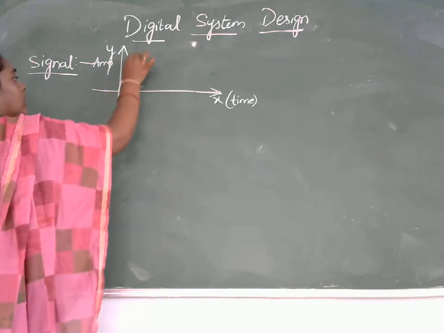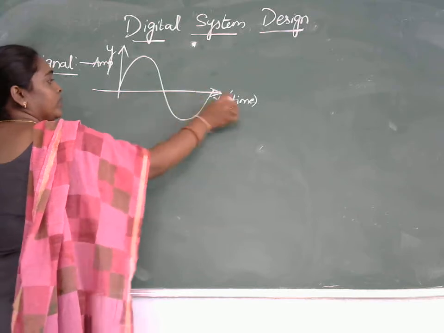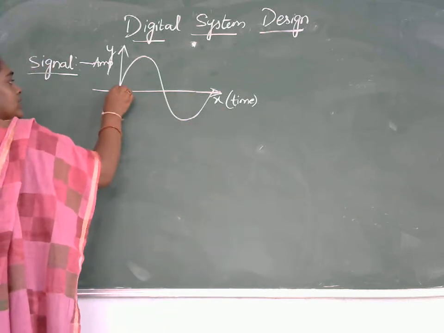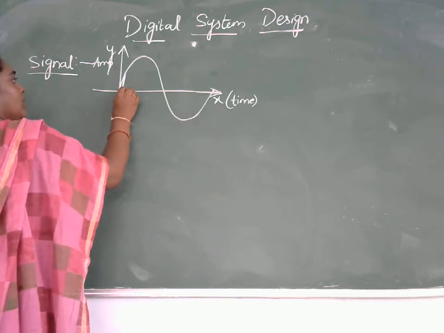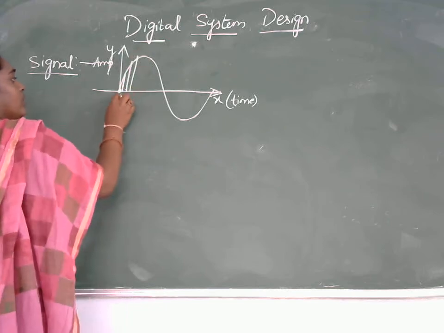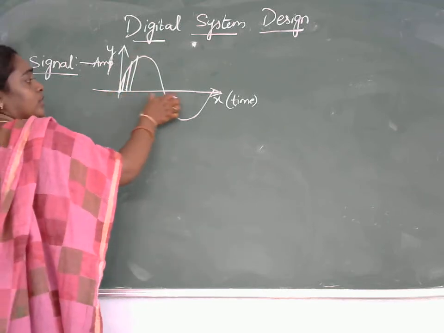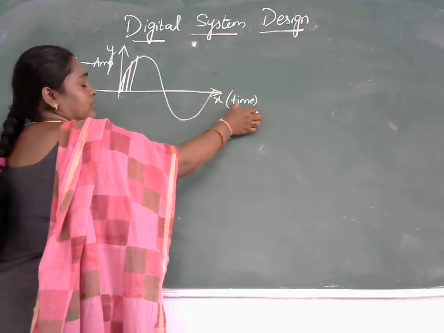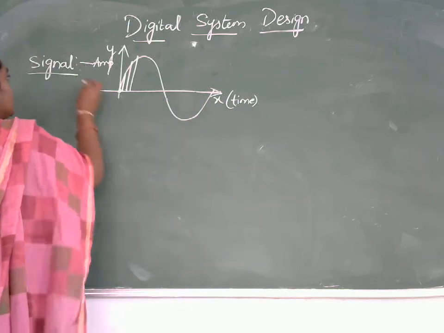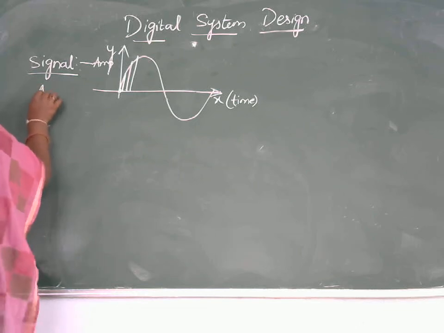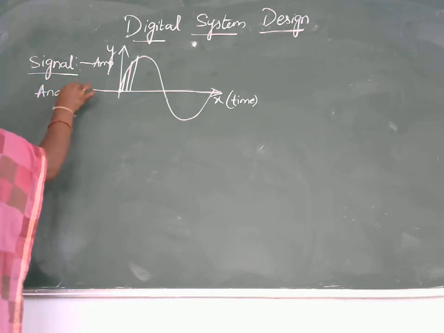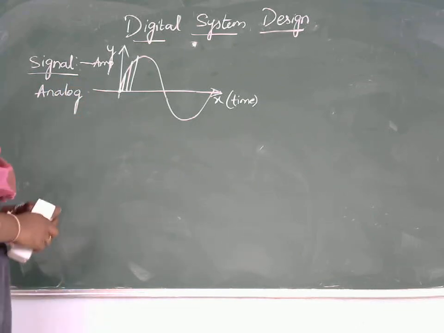If a signal continuously varies with respect to time, means at each and every instant of time the amplitude of the signal is going to be changed, such signals are called analog signals or continuous signals.